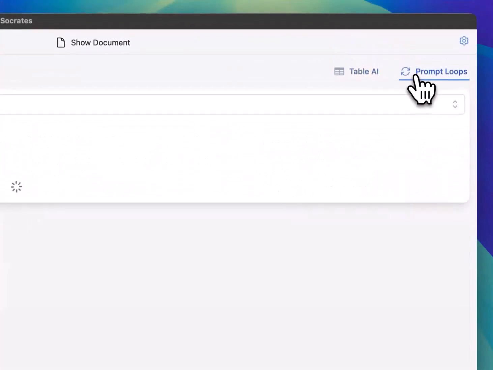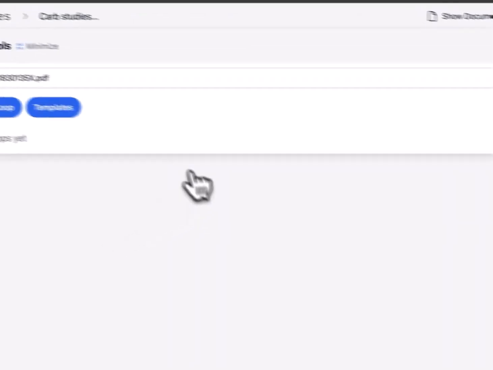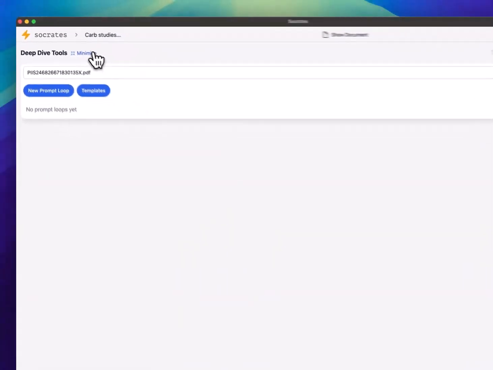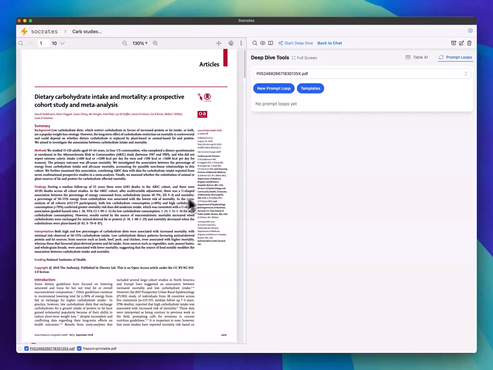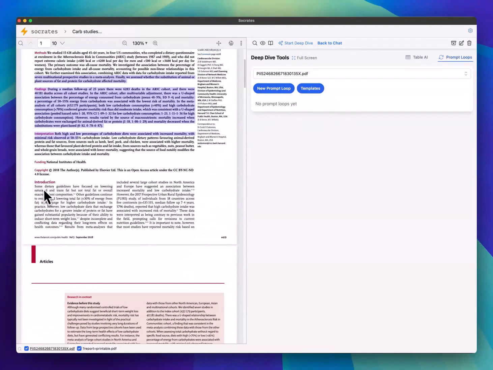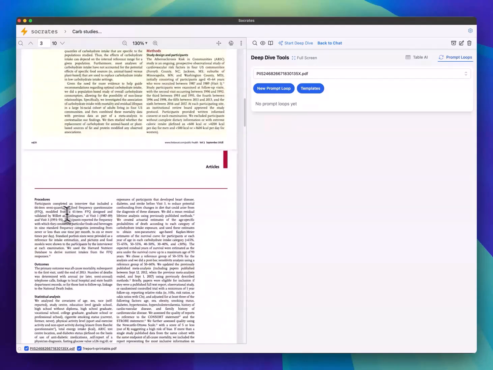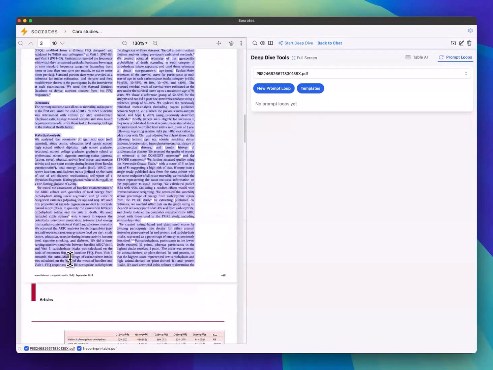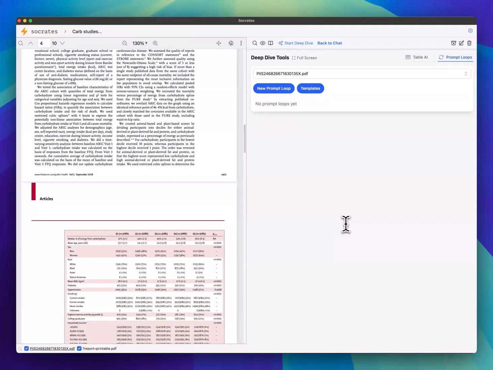Now let's go through prompt loops. So what this does is it splits the document into sections, right? Let me just show you first. So this might be one section, the introduction might be one section, the procedures might be one section, and it splits it into sections and applies a prompt to each section.